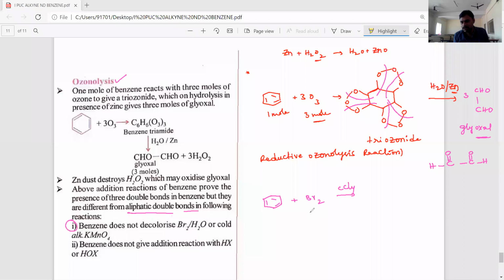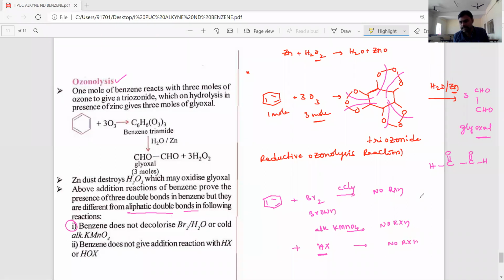But the brown color is not disappearing, meaning no reaction. As well as alkaline KMnO4, also no reaction, and benzene does not undergo addition of hydrogen halides.